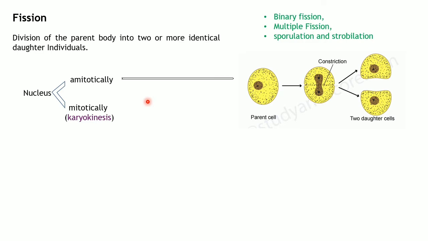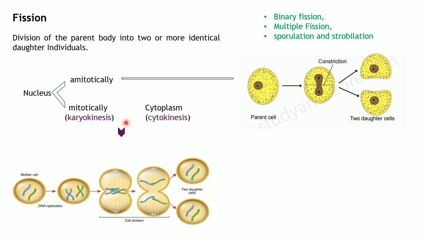It also undergoes mitosis. In mitosis, you have two phases, karyokinesis and cytokinesis. Let me explain what karyokinesis and cytokinesis are. This is a simple picture that explains mitotic cell division.